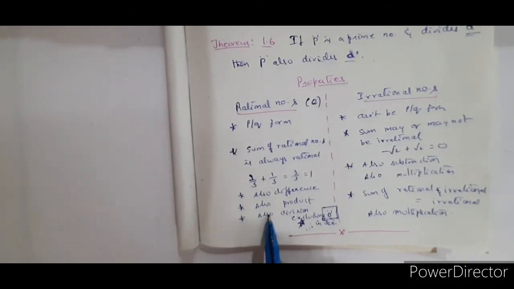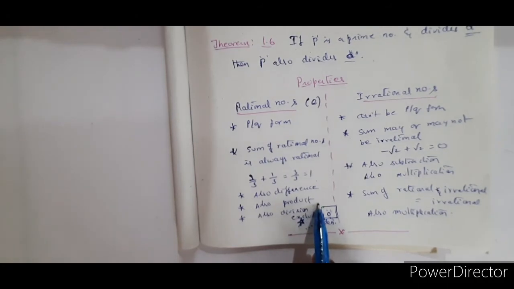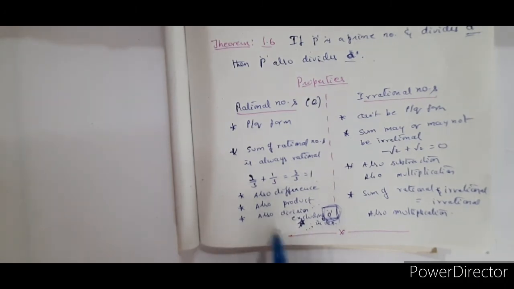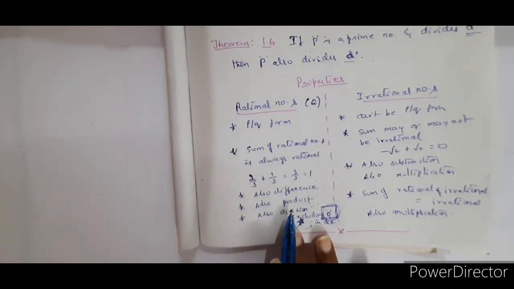Clear? So therefore division also we define for rational numbers, and the resultant is also a rational number. Only the limit is that in the denominator place you should not take 0. Other than 0 in the denominator, if you take any other number, division of rational numbers will give a rational number always. Clear? Right? Is this point clear to you all?